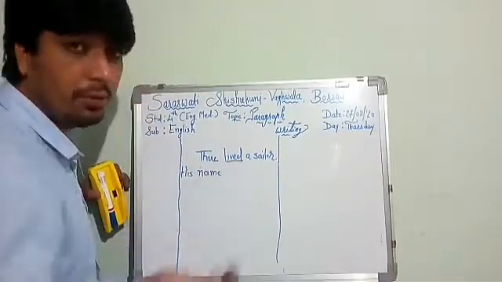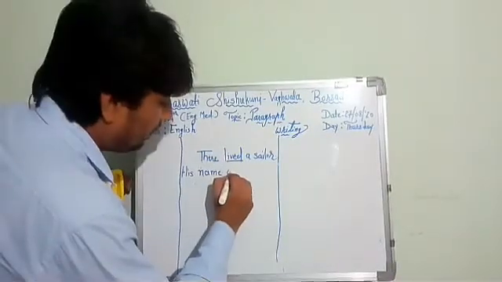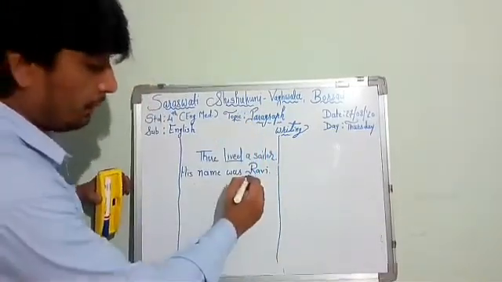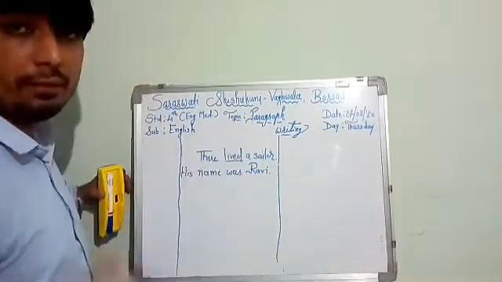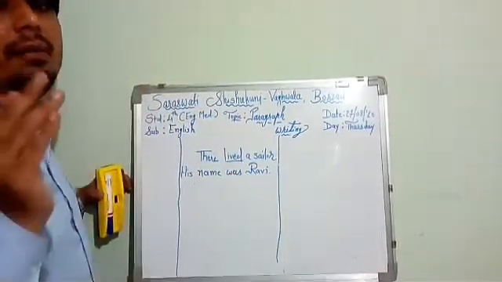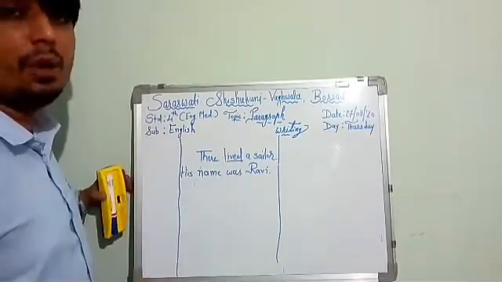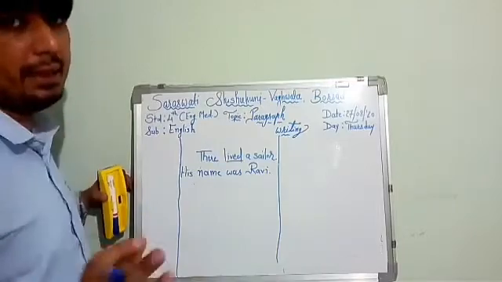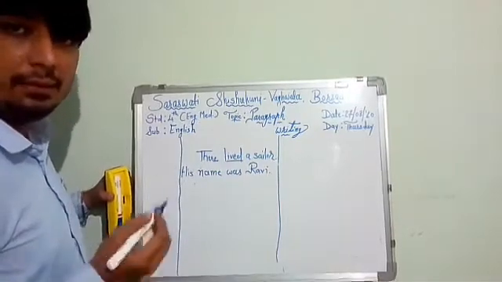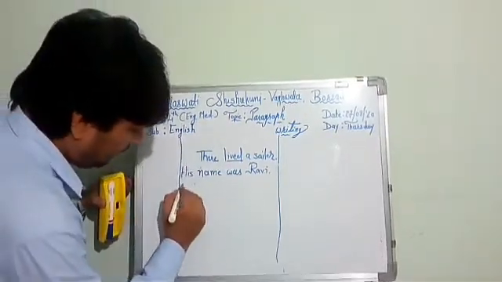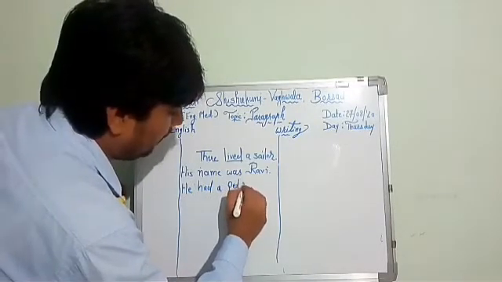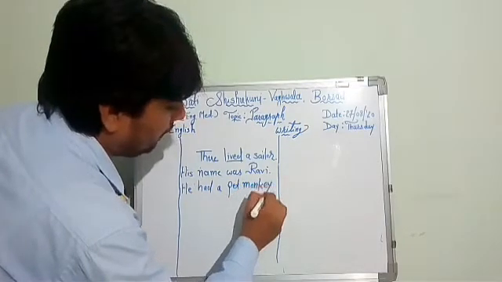Sorry, as it is in the past, the verb must be in past form. His name was Ravi, right? Proper noun. So I have written the first letter of the proper noun in capital. It must be in capital. Many students have written the proper noun's first letter in small. It is wrong, right? So now be very careful. His name was Ravi. At the end of the sentence, full stop. He had a pet monkey. Full stop.